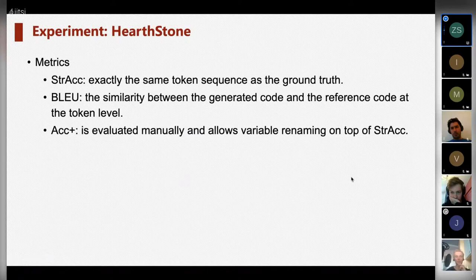We use three metrics in the experiment. The first is string accuracy, which is the percentage of programs that have exactly the same token sequence as the ground truth. The second is BLEU, which measures the similarity between the generated code and the reference code at the token level. The last is accuracy plus, which is evaluated manually and allows variable renaming on top of string accuracy.